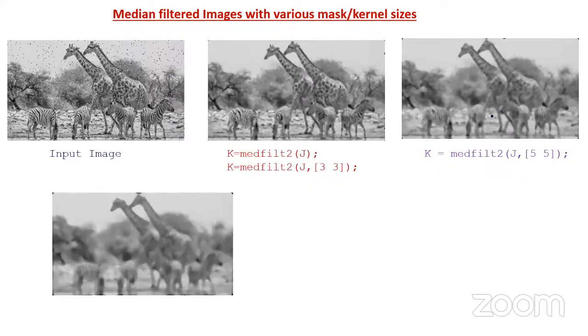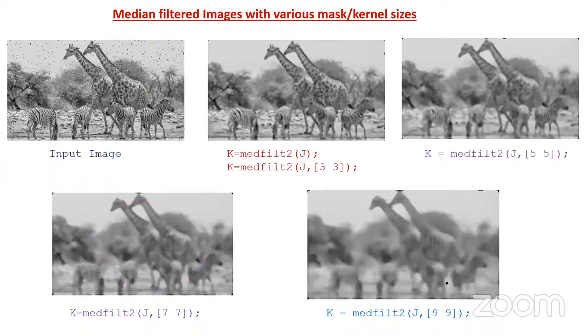Suppose I try to apply a 7x7 filter. If I apply a 7x7 filter, we can see a lot of blurring is there. Of course, noise may be reduced, but a lot of blurring is there. The quality is not up to the mark. And when you apply a 9x9 filter, we are not able to see the objects properly. Maybe noise is reduced or not, there is another issue, but we are not able to observe the proper quality of the image. So what is the conclusion here?